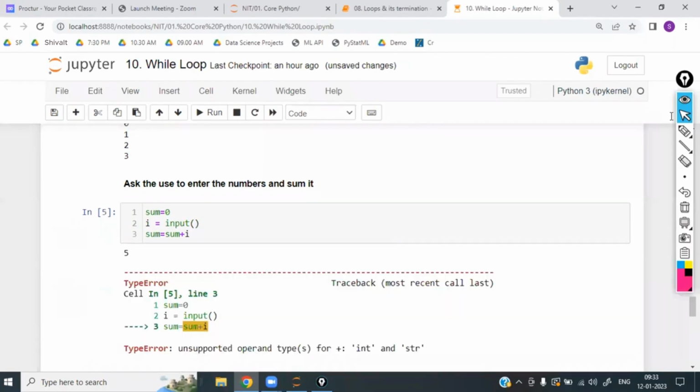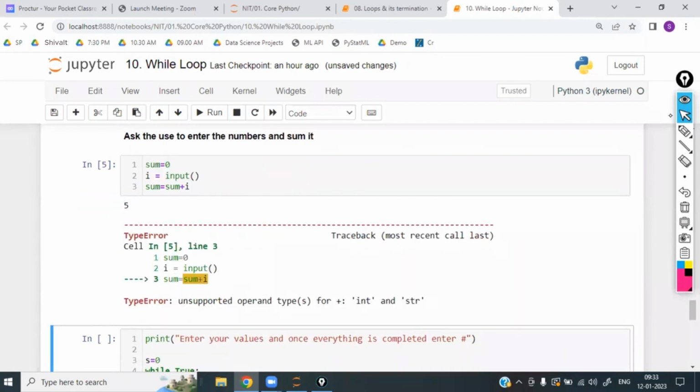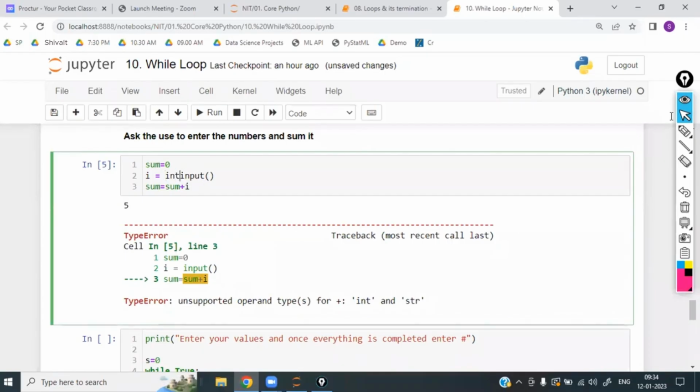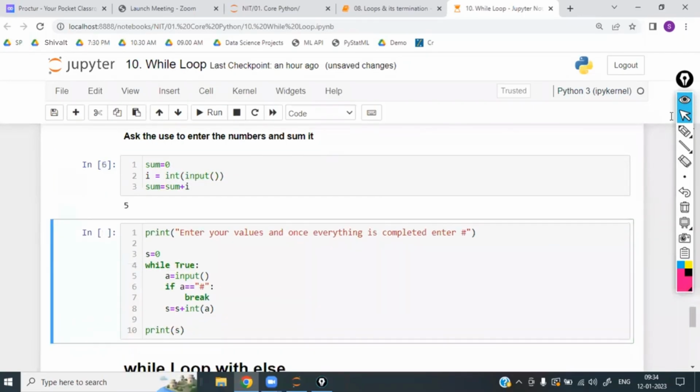So, 5. 5 means it is getting executed. sum is equal to sum plus 5. It is getting the error. Why is it getting error? Because the input I have entered, 5, is a string 5, and the sum is 0. 0 plus string 5 is going to throw an error. Okay, then let us convert this one to int of. I'll convert to int of and I will execute once again. 5. Oh, it is working.